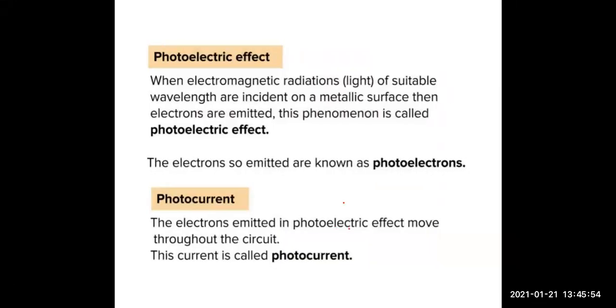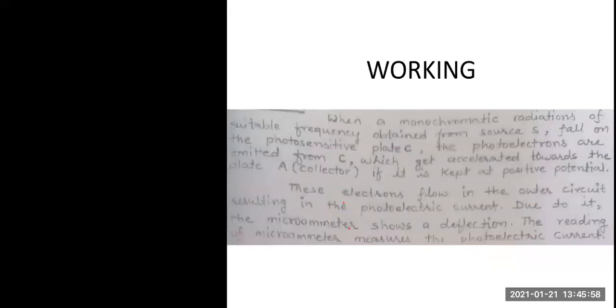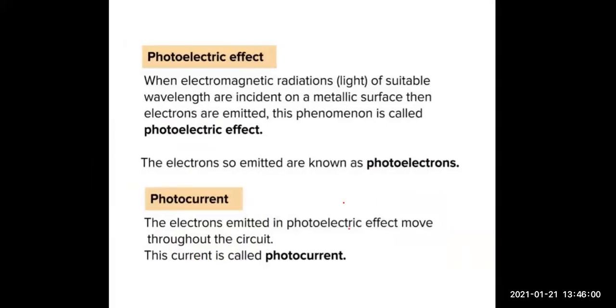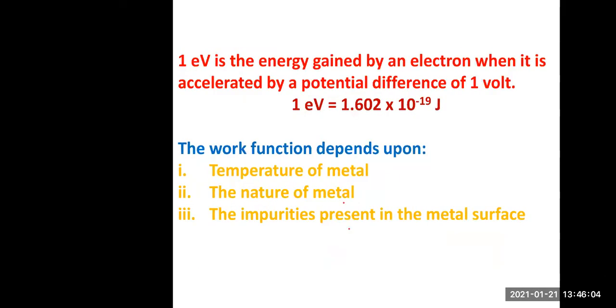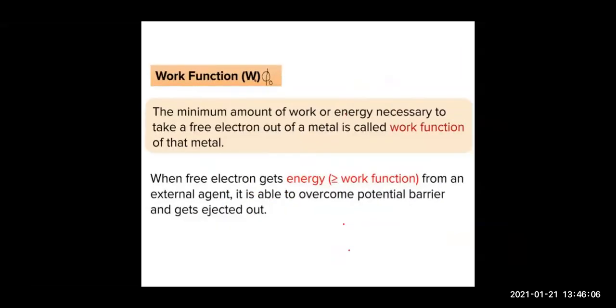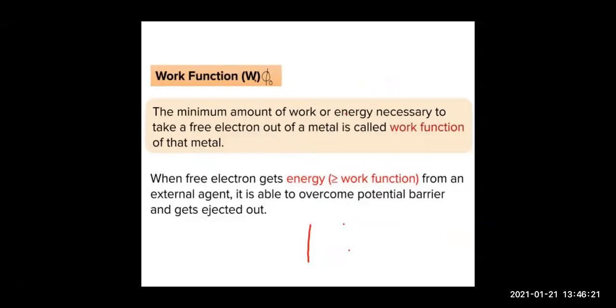Now we are going to talk about the terms which are very much required, and that is the work function. Right, beta? Work function. So children, work function is the minimum amount of energy that has to be given to the, suppose this is the metal surface, right?